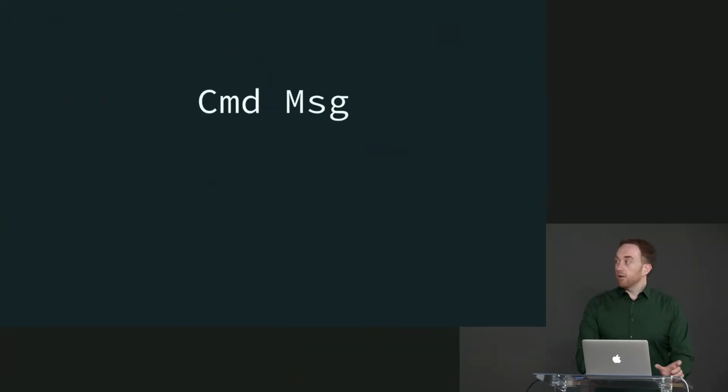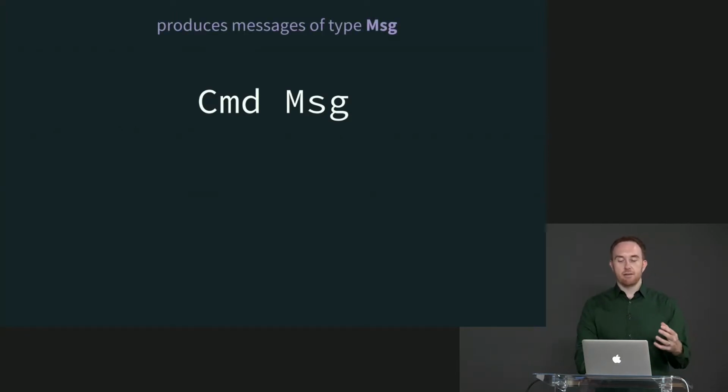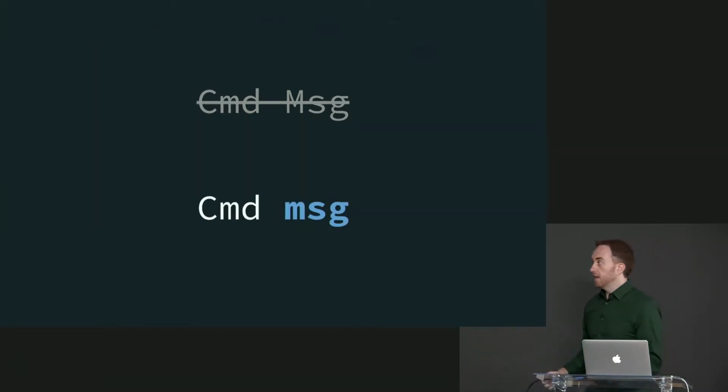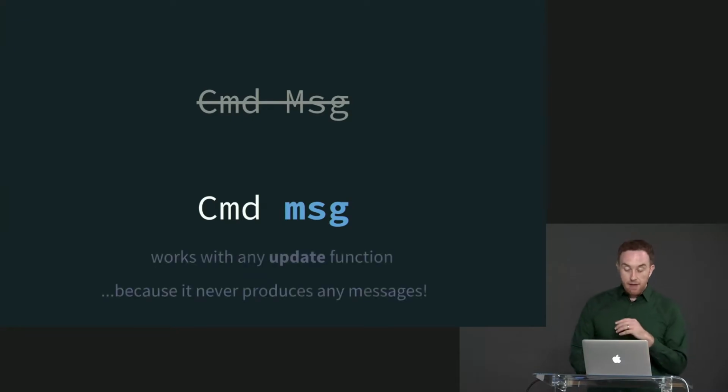And this pattern sort of continues with commands, right? This is a command that produces messages that have the type message with a capital M, which means that it works with update functions that accept message with a capital M. And command with a lowercase m says, I don't produce any messages, which means I work with any update function.